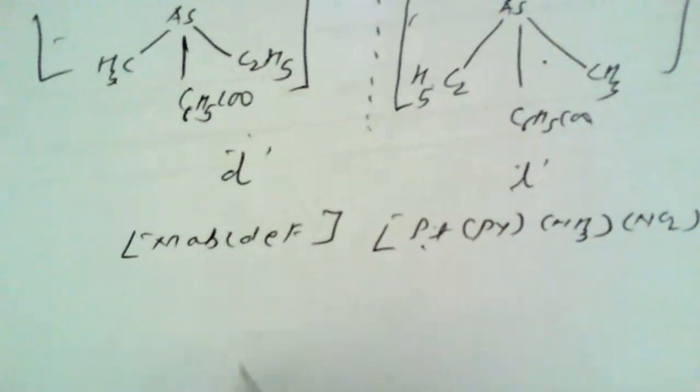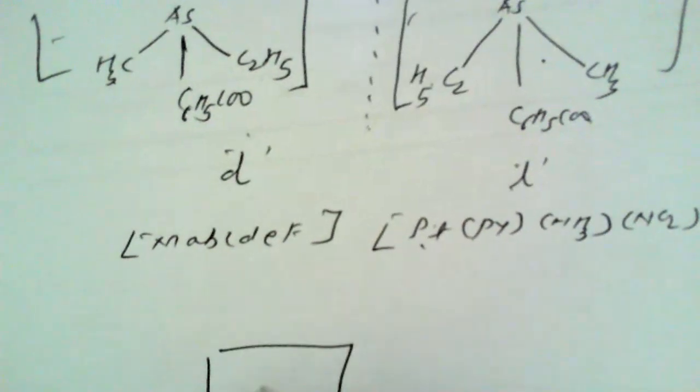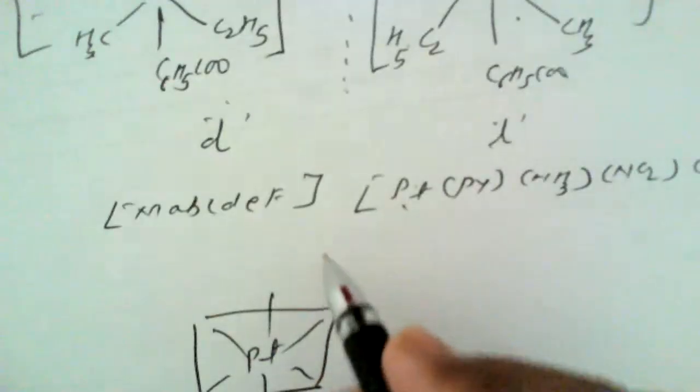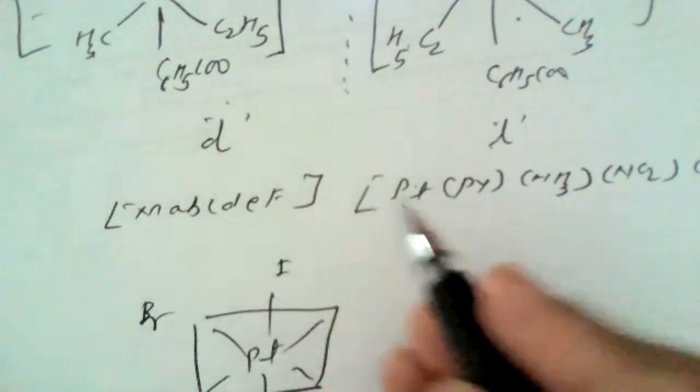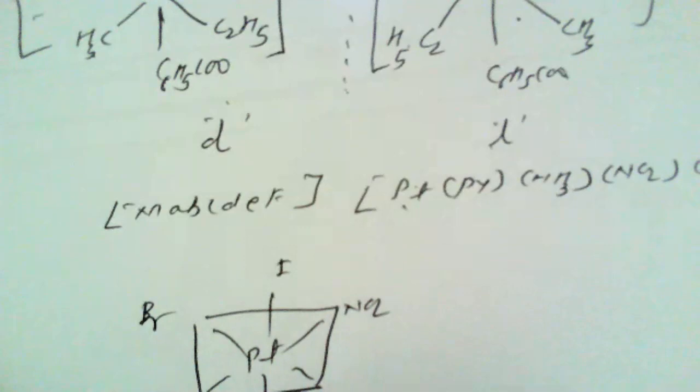How can we show this optically active compound? The metal atom is at the center like this. Then we have to write all the 6 ligands. This is Cl, Br, and the remaining ligands NO2, then NH3, and this is pyridine.